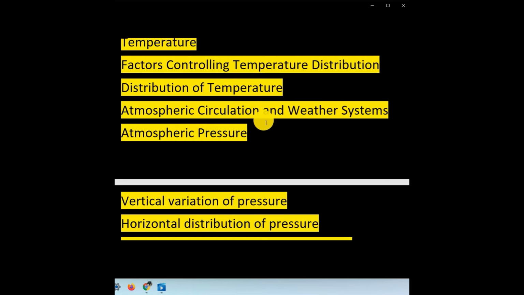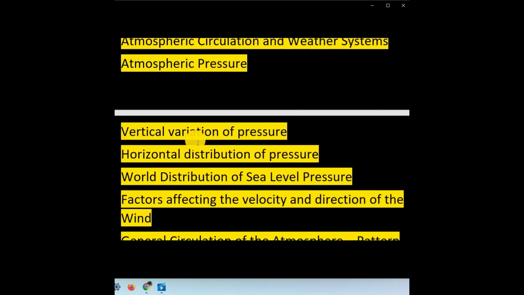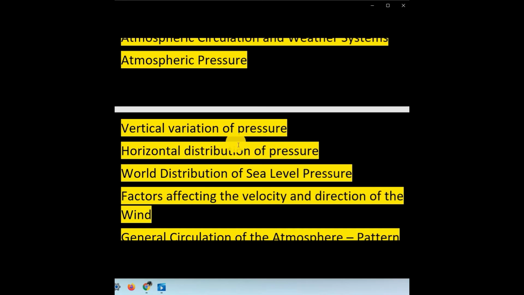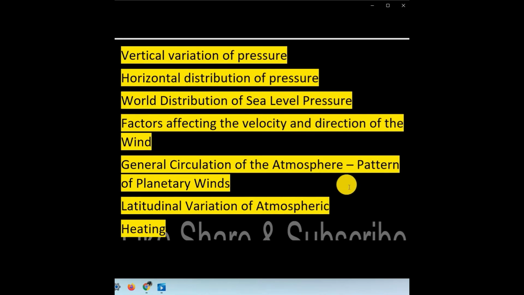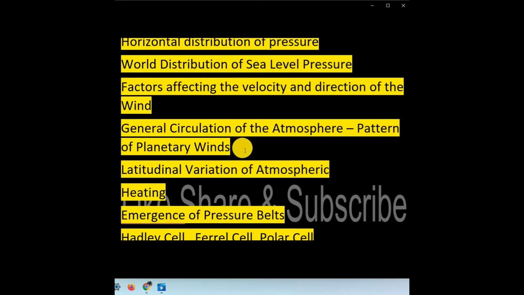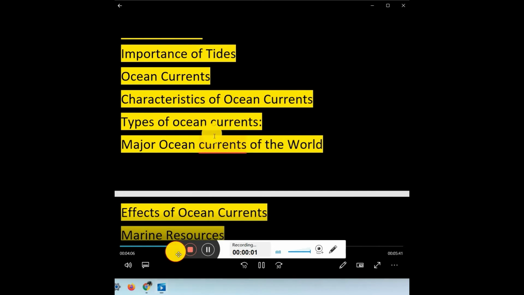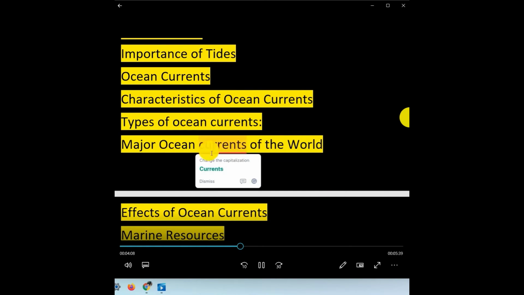atmospheric circulation and weather systems, atmospheric pressure, vertical variations of pressure, horizontal distribution of pressure, and world distribution of sea level pressure, factors affecting the velocity and direction of the wind, general circulation of the atmosphere, pattern of ocean currents, types of ocean currents, and major ocean currents